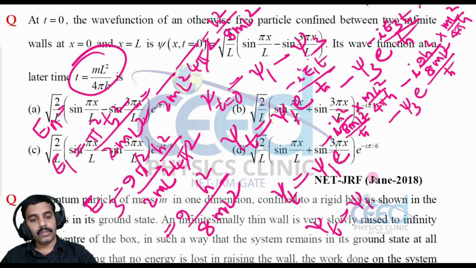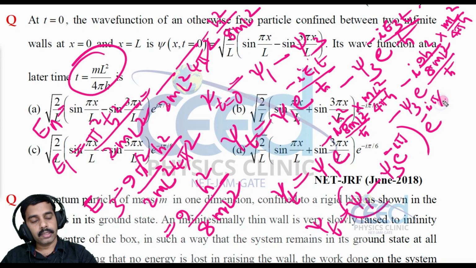So psi 1 minus psi 3 into e raised to minus i pi, and you can take e raised to minus i pi by 8 out. Now what is this e raised to minus i pi value? You have to simplify this.